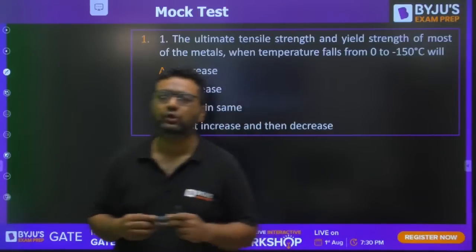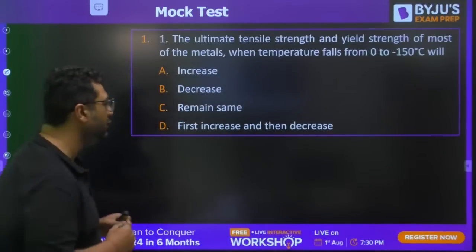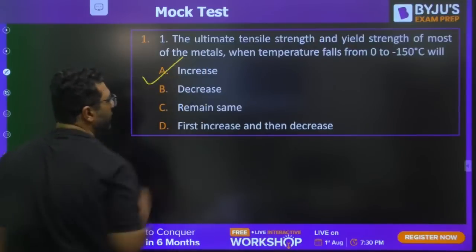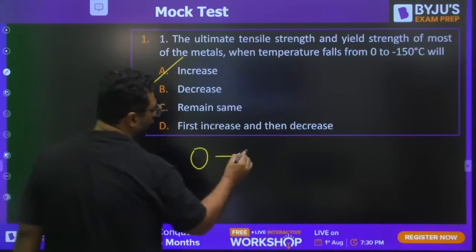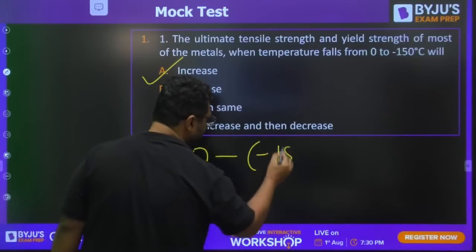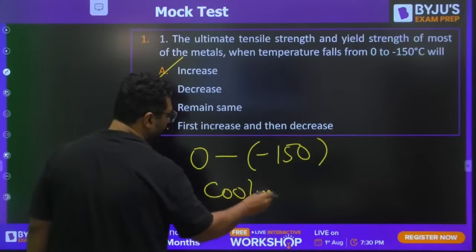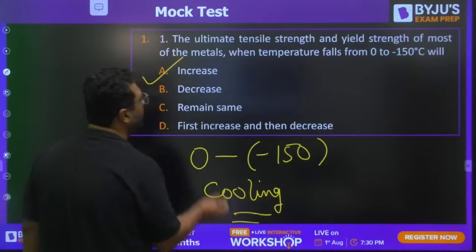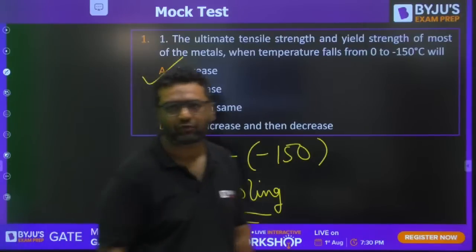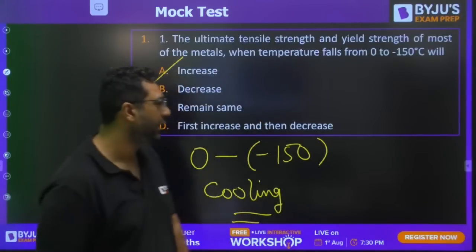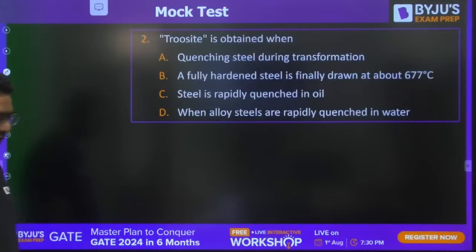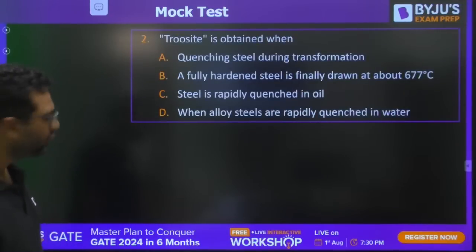Okay, so Naruto also said A, and I would like to tell you, yes, the answer is going to be A. Because when you go from 0 to minus 150 degrees Celsius, you are going for cooling. So that will definitely increase, my dear, the ultimate tensile strength of the material. Rohit, good morning. So guys, the answer is A for this question. And now we are moving to the second question.